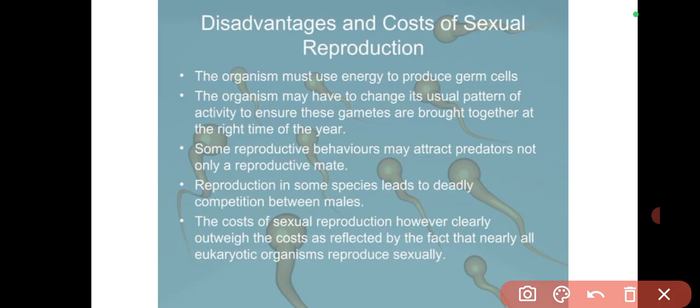Then the benefit of sexual reproduction, however, clearly outweighs the cost, as reflected by the fact that nearly all eukaryotic organisms reproduce sexually. Yes, so you will see that most eukaryotic organisms reproduce sexually. So it means that the benefit outweighs the cost, the disadvantage. That is why it is so.